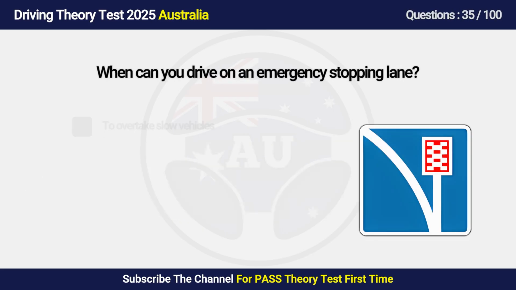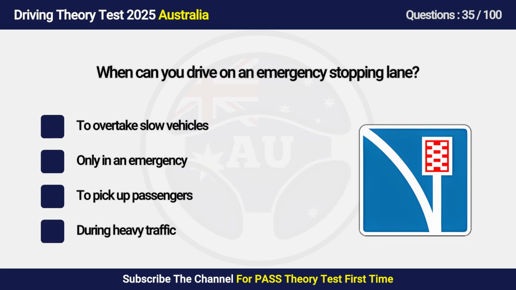Question 35. When can you drive on an emergency stopping lane? A. To overtake slow vehicles. B. Only in an emergency. C. To pick up passengers. D. During heavy traffic.